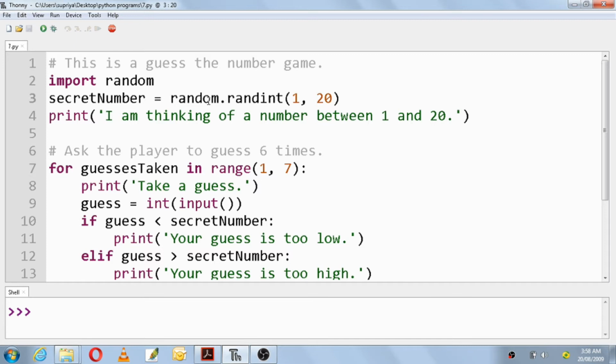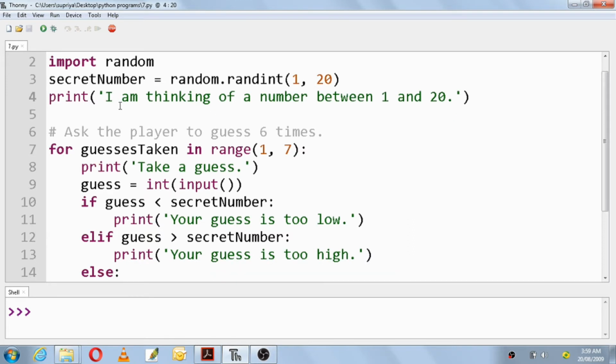What this randint will do is help you take random integers, and they have also mentioned the range from 1 to 20. So this function will take any random number, and even you will not know which random number it will take. It can take any random number from 1 to 20, and that random number it will give to the variable secret number. The random number will be chosen by the program itself. You have to just go on guessing that number.